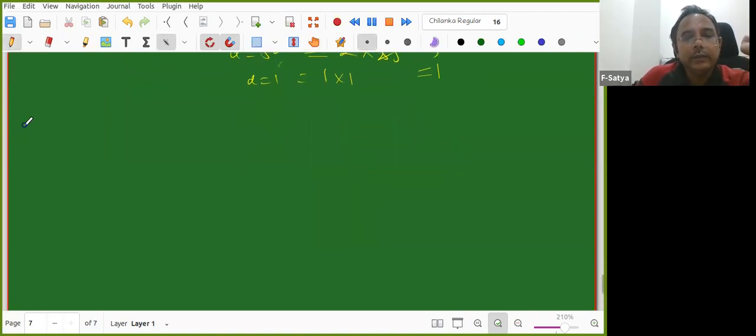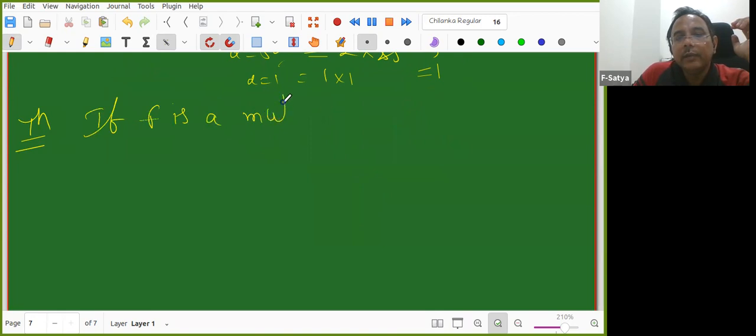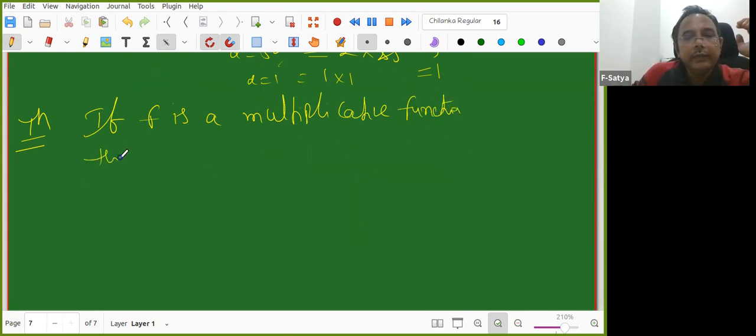Now I'm proving a small theorem here. If f is a multiplicative function, then df is a multiplicative function.